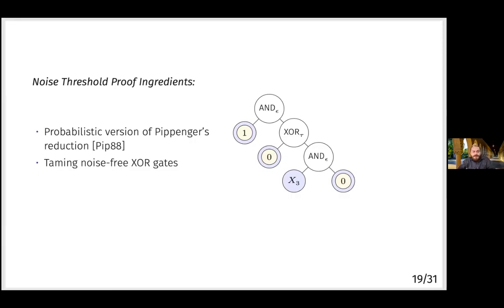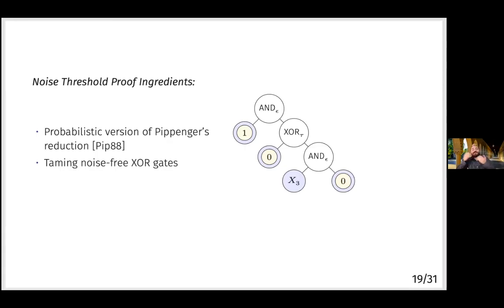Okay, so the other challenge that we had is that actually the argument breaks down. The argument of Pippenger is that functions that you can compute reliably with these very noisy gates must depend on only a constant number of inputs. But this is actually false if you have noise-free parity gates, right? Because you can compute arbitrary parity functions with these noise-free parity gates. Those can depend on all of their inputs. So what we did is we were able to reduce the case of the tau noise on the parity gates equals 0 to the case where tau is arbitrarily small but positive.